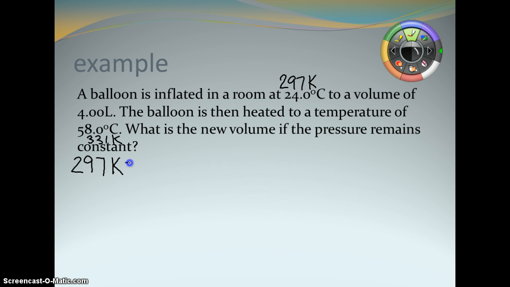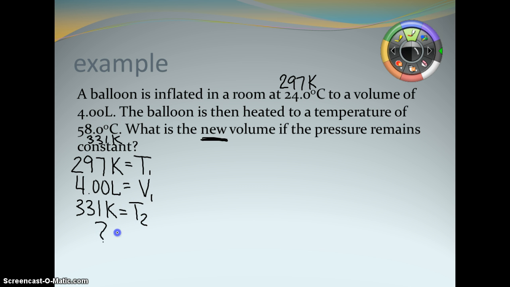So we have 297 Kelvin. Kelvin is a unit of temperature. And we have 4.00 liters. Liters is a unit of volume. Since this is what we're starting with and they're asking for the new volume, these are going to be our T1 and our V1. So the balloon is heated to 58 degrees Celsius, which we found to be 331 Kelvin. So that's going to be our T2. So we are looking for V2.